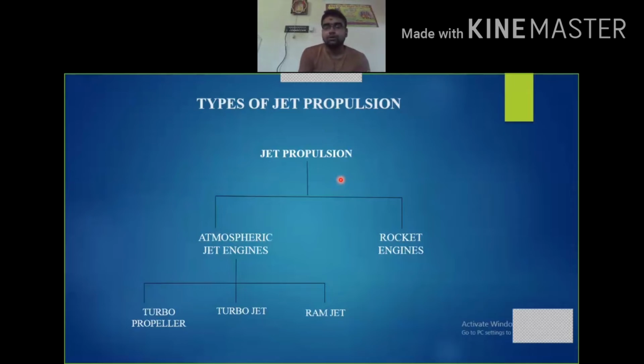In order to make combustion possible in the rocket engines, these engines carry their own oxidizer tank along with the fuel. So this is about the rocket engine and the atmospheric jet engines. Again, these atmospheric jet engines are further divided into three types: turbopropeller engine, turbojet engine, and ramjet engine. So now let us take a look at the turbopropeller engine, turbojet engine, and ramjet engine, and further we are also going to discuss the rocket engine too.